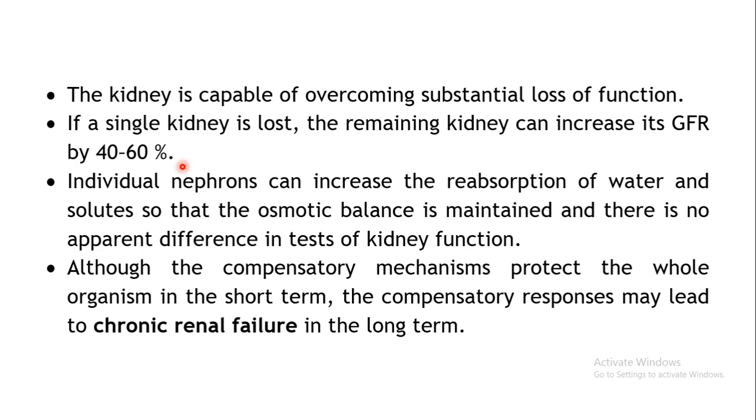It's quite common that a person may even survive on one kidney, but the loss of one kidney will be matched by the kidney which is remaining in the body. So there will be a load on the remaining kidney, and it will try to balance it by increasing the GFR. So individual nephrons will try to work at larger capacities.